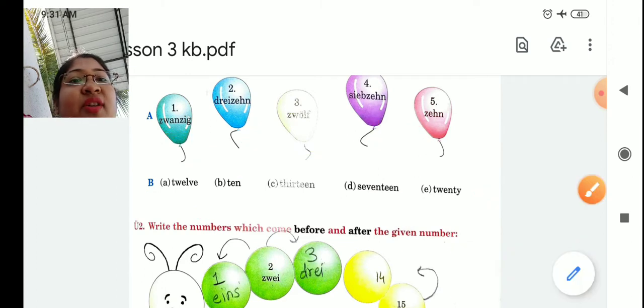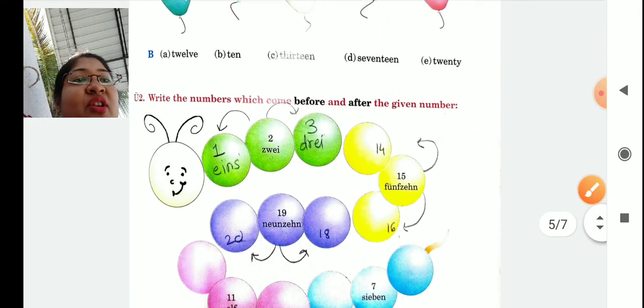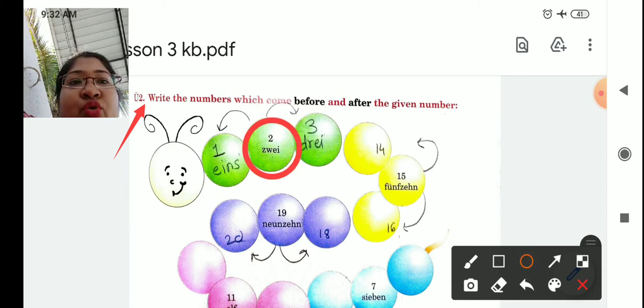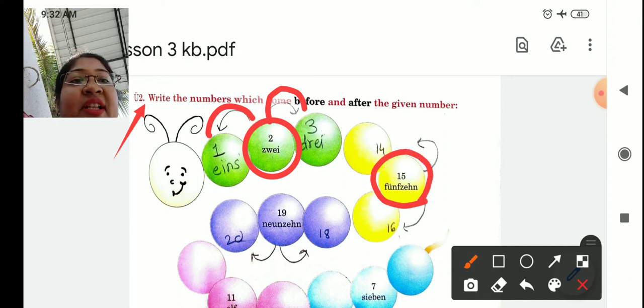After solving this easy exercise, let's solve one more easy exercise. Übung 2. Write the numbers which come before and after the given number. For example, they have given 2. So before 2 comes 1, and after 2 comes 3. Then they have given 15. Before 15 comes 14.